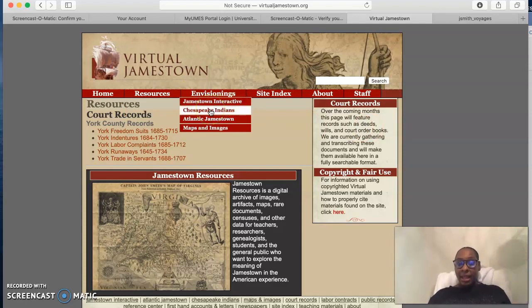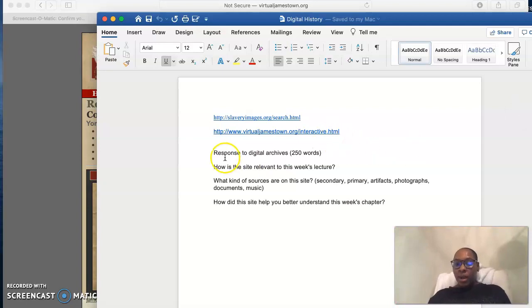And so if you're a person interested in indigenous Americans and their relationship with the British colonists, you can look at those things. Or the early colonists, you can look at this website. It can help me understand how indigenous Americans saw the early colonists who came to Jamestown, Virginia. So there are so many ways you can answer all three of these questions, but specifically the last one.